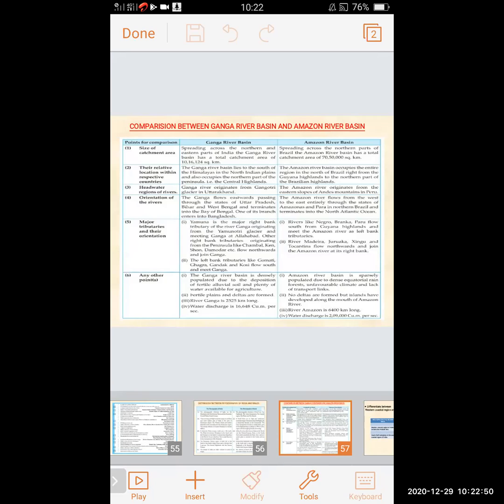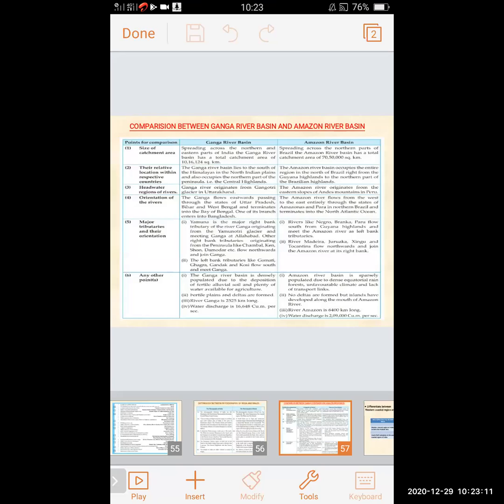This is of Brazil. Left side rivers are Negro, Branca, Paru, and the right side rivers are Madeira, Juruca, Xingu, Tocantins of Brazil.